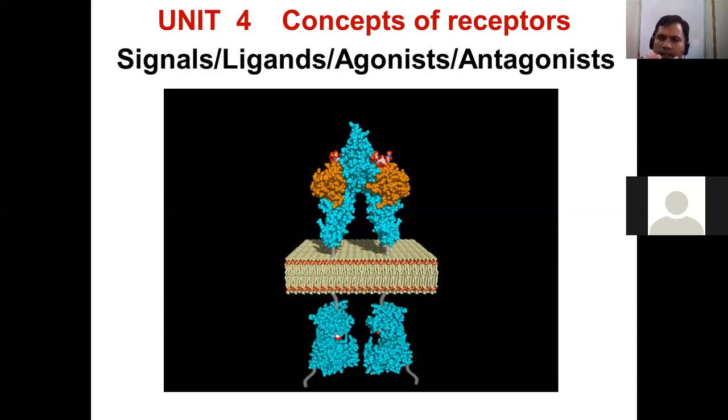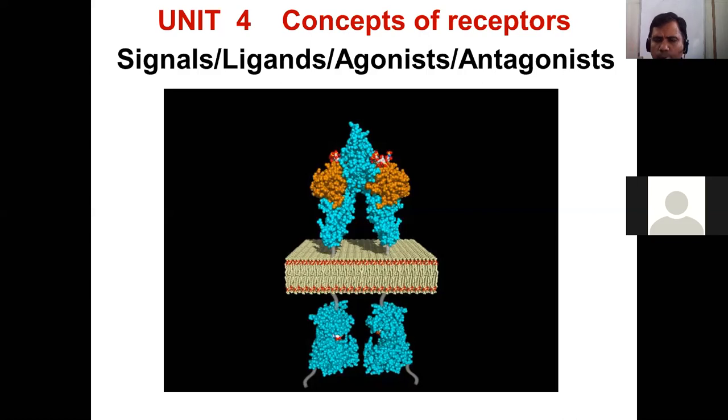Because all the other units, like Unit 5, 6, 7, are dedicated to a unique, specific family of receptor. One unit is dedicated to the GPCR, another to receptor tyrosine kinase, then ion channel receptor, and likewise many more receptors and signaling pathways.